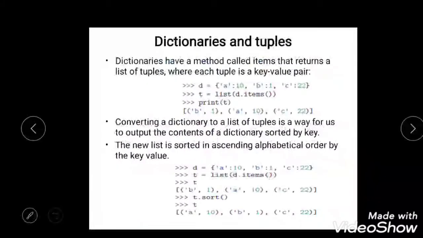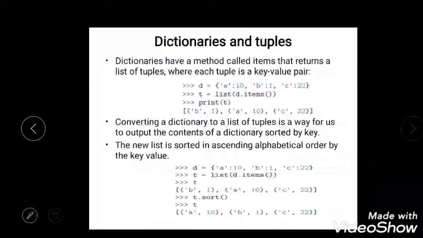As I said, a dictionary has a lot of items represented as key value pairs. Here I have taken a dictionary with 3 items, with 3 keys and 3 values A, B, C. I'm going to print it as tuples and sort it out. Since I'm printing it as tuples, you will not get the elements in the same order; you can get them in a different order.